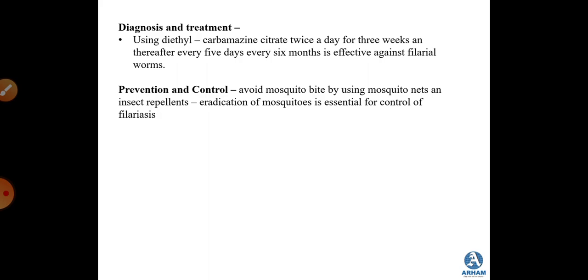Diagnosis and treatment. Treatment is using diethylcarbamazine citrate twice a day for 3 weeks, and thereafter it is used every 5 days in every 6 months. It is effective against the filarial worms. Preventive and control measures remain the same as for malaria: avoid mosquito bites using mosquito nets and insect repellent creams. This helps in eradication of mosquitoes, which is essential for the control of filariasis.